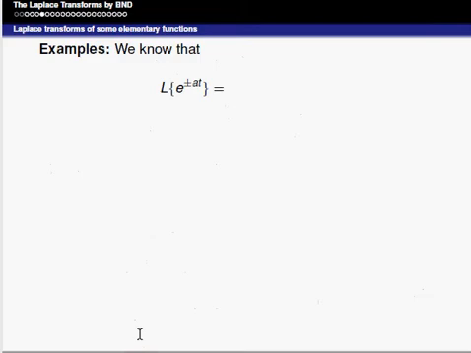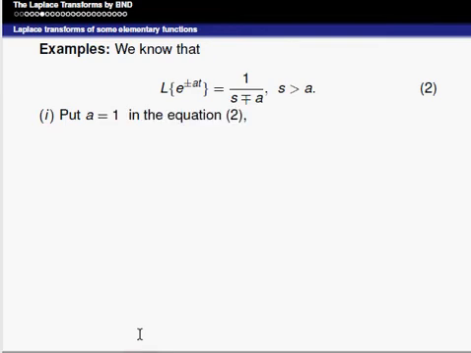Okay, examples. Laplace of e power plus or minus at is equal to 1 divided by s minus or plus a, s is greater than a. Taking a equal to 1, that is a positive term: Laplace of e power t is equal to 1 divided by s minus 1, s is greater than 1.